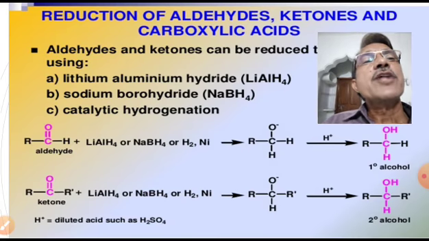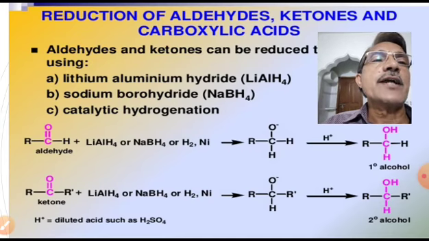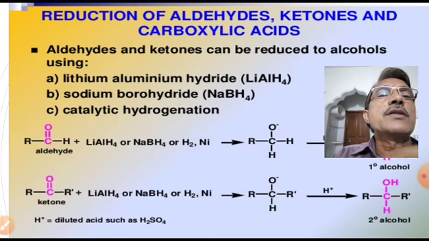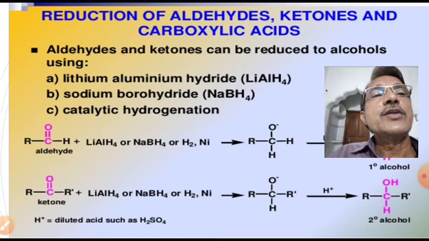Now, reduction of aldehydes, ketones and carboxylic acids. Alcohols can also be prepared by the reduction of aldehydes, ketones and carboxylic acids. Aldehydes and ketones can be reduced to alcohols using lithium aluminum hydride, sodium borohydride, or catalytic hydrogenation. Aldehydes and ketones can be reduced to alcohols using reducing agents.